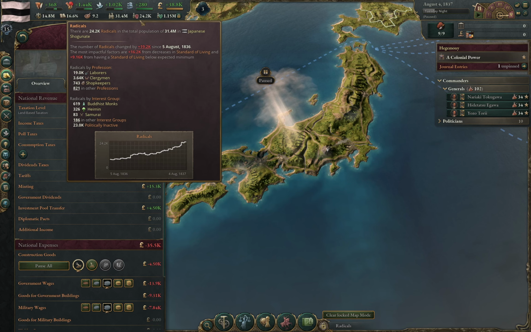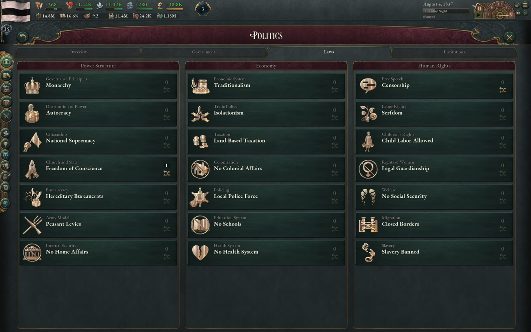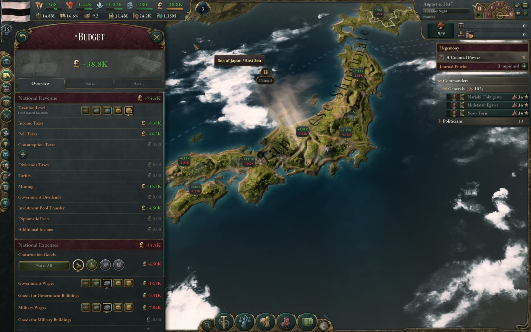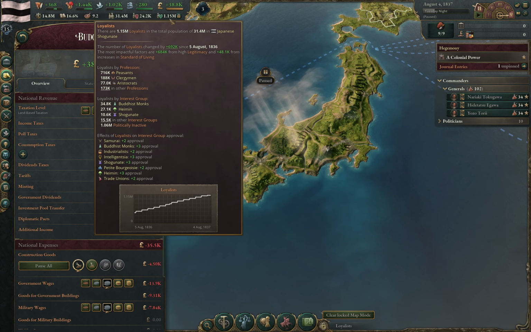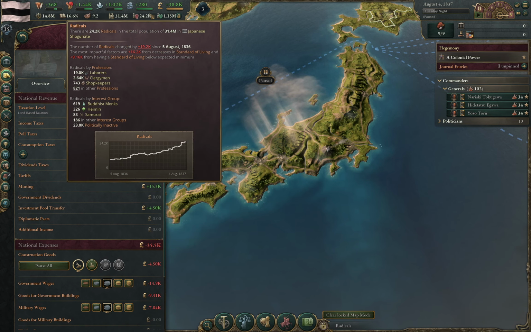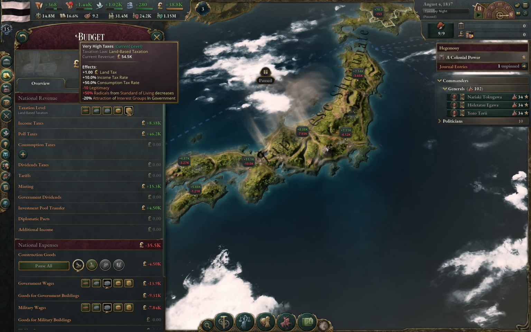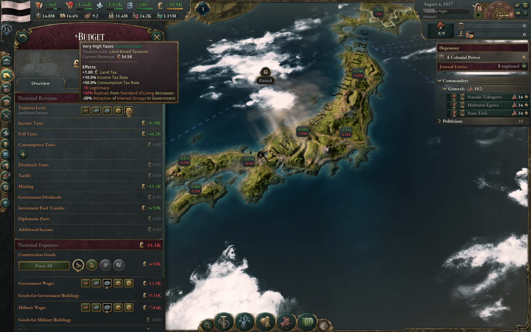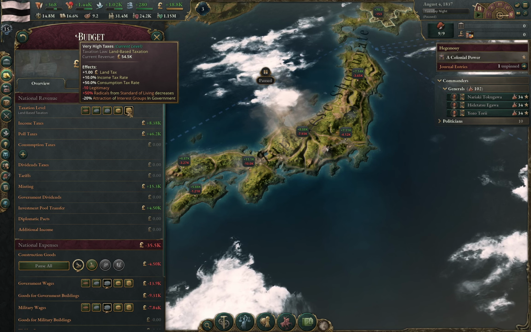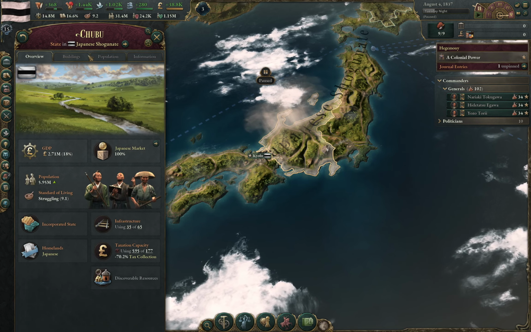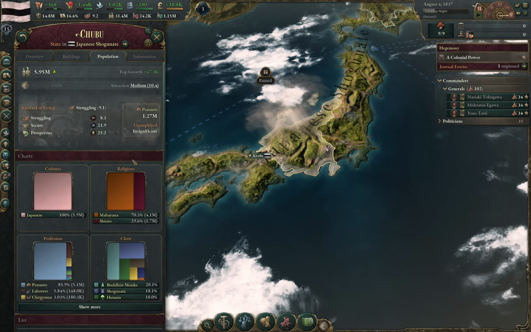First, you don't really get a lot of radicals from jacking up land taxes. Here I have Japan, where I basically just jacked up the taxes and did nothing. And we can see here we have 1.15 million loyalists and 24k radicals. You just do not get a lot of radicals by taxing peasants a lot. Why? It's mostly because the thing with peasants in the beginning is that they start with a pretty low standard of living anyway, so they start with something like 8 or 9.